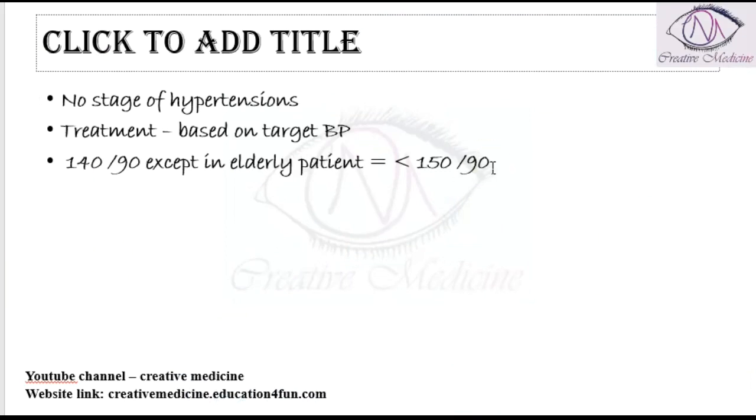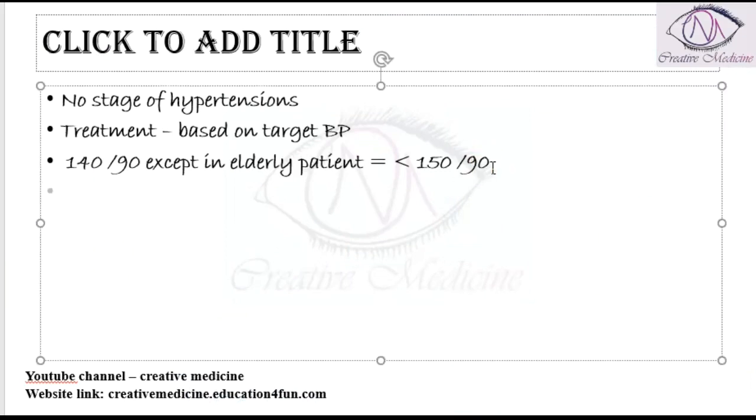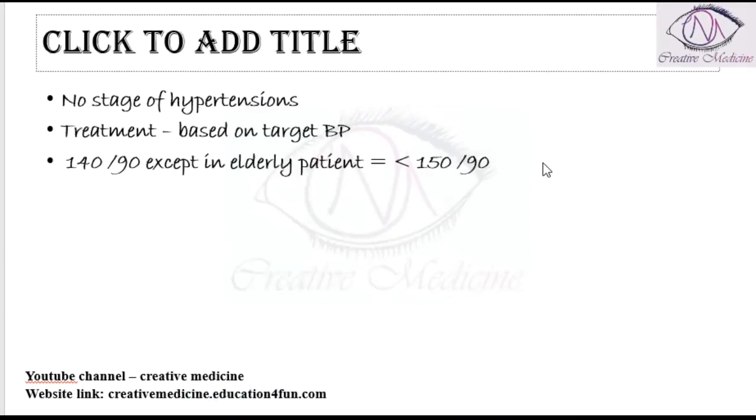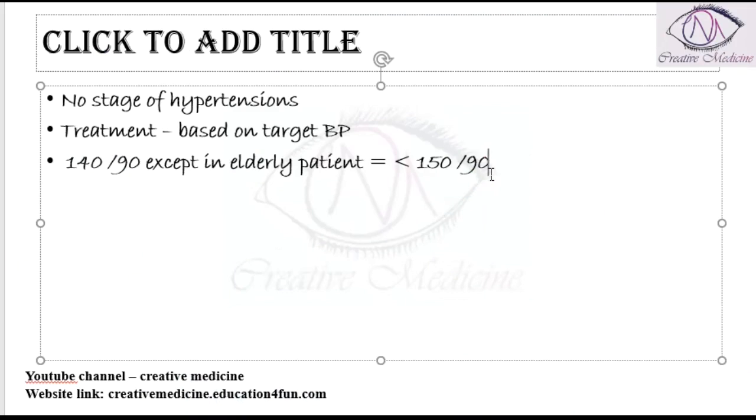Now, according to this JNC 8, beta blockers are not the first line anymore. The first line are only ACE inhibitors, ARBs, CCBs and thiazides. Here I have never mentioned beta blockers. So according to this JNC 8 criteria, beta blockers are not the first line drugs.